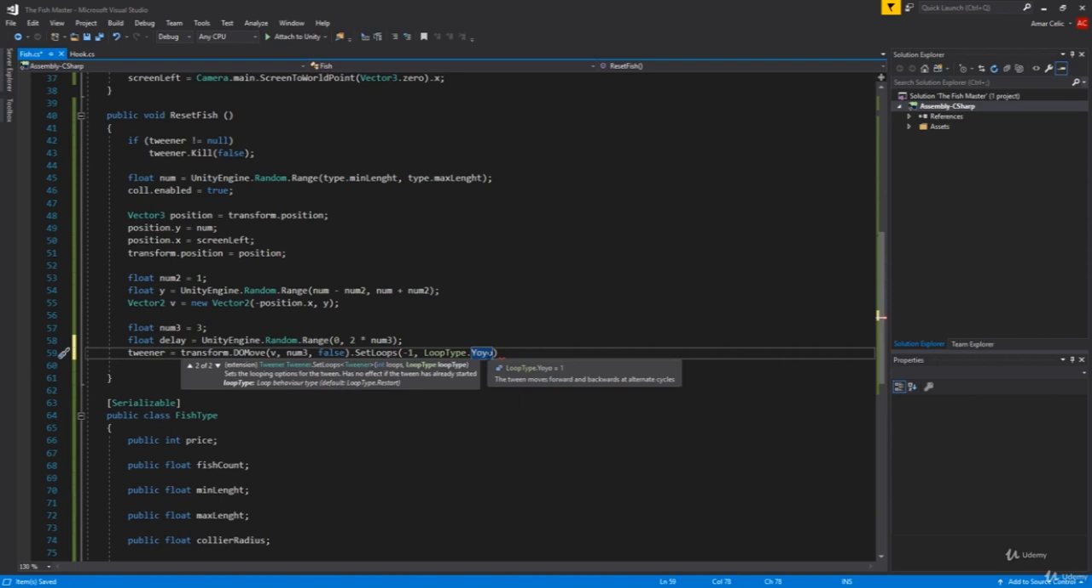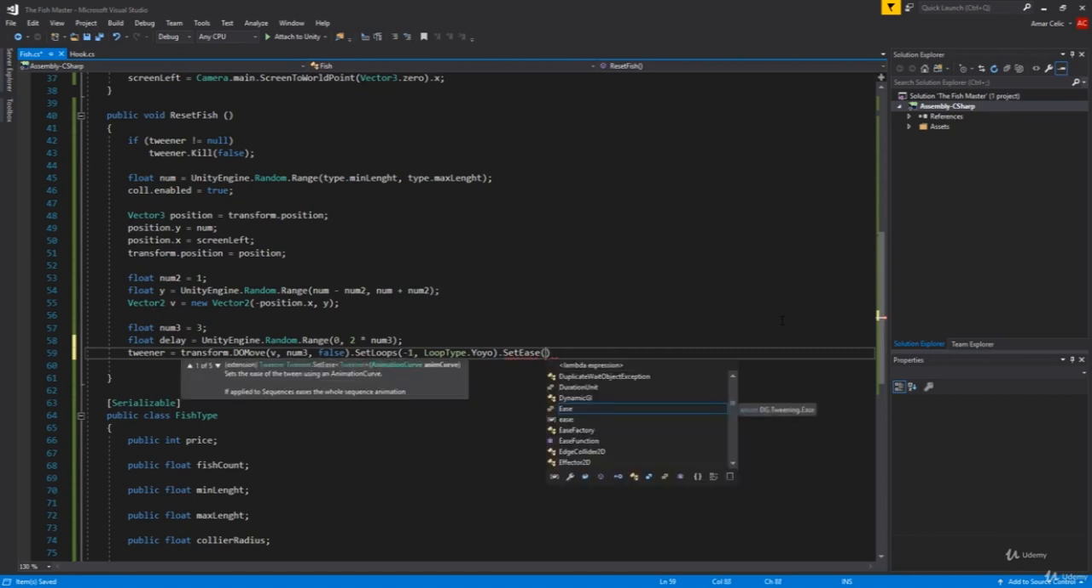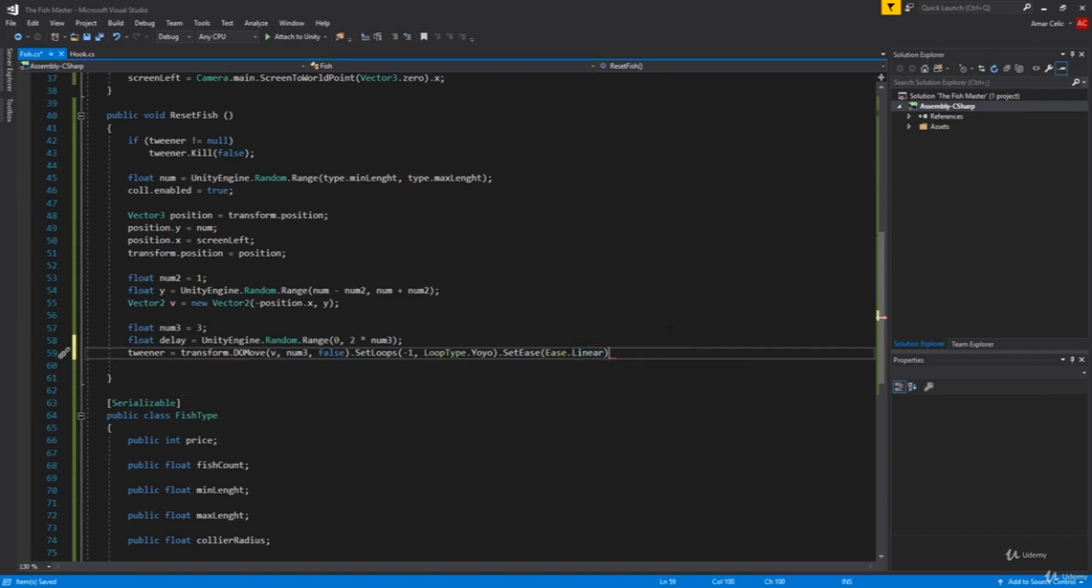What does it say here? Tweens move forward and backwards at alternate cycles. As I said, it will just go back and forward. Then from there, we're going to set ease. Then ease will be Ease.Linear. So it will be in one line. It will not go up and down, just one line.